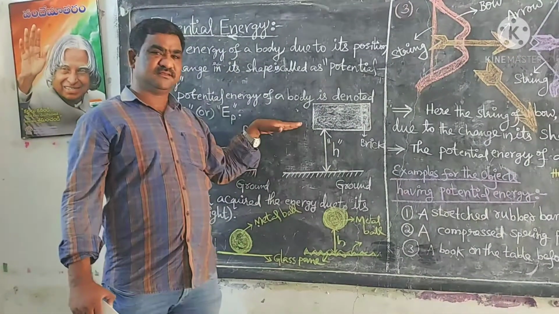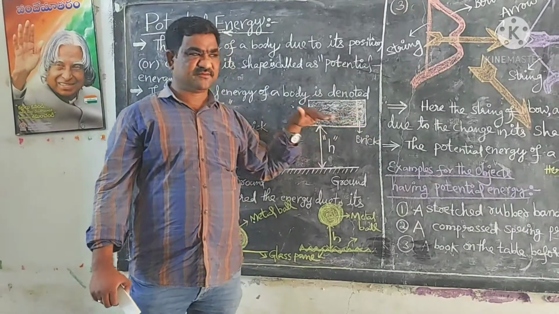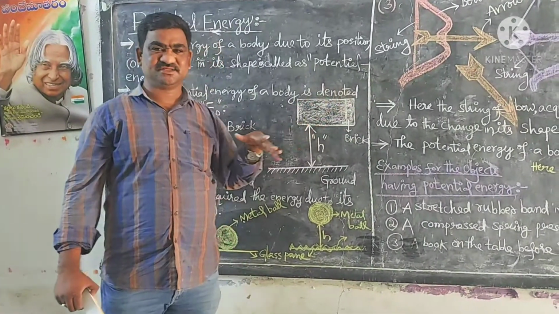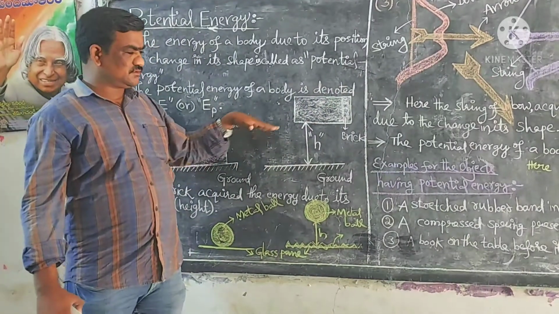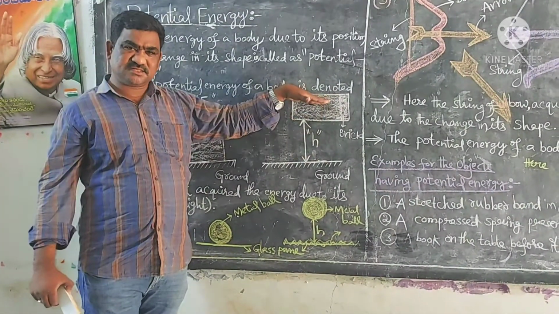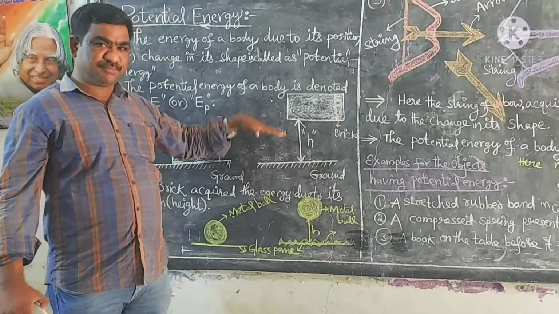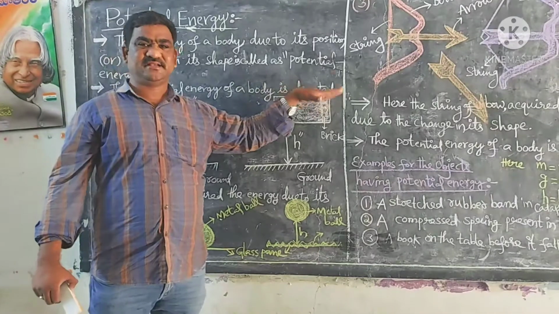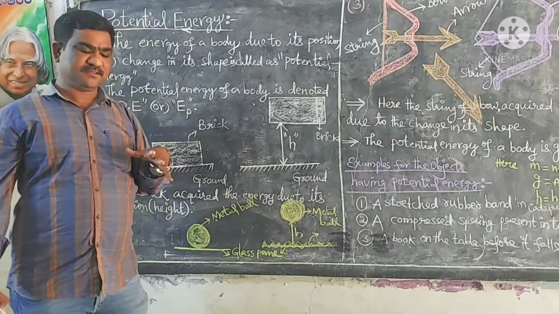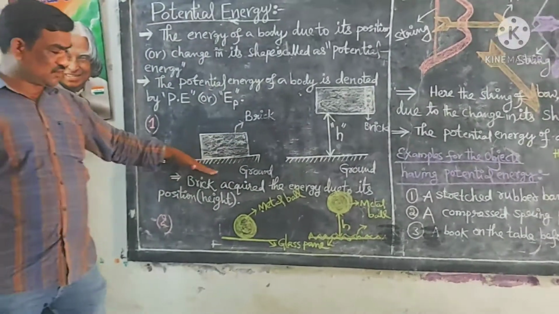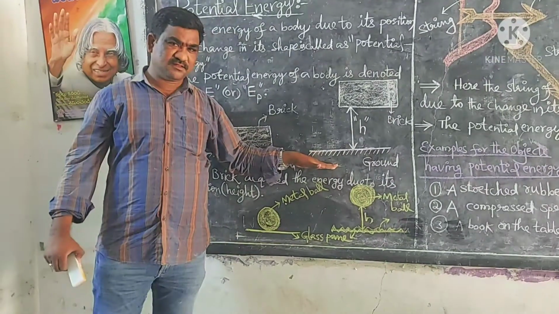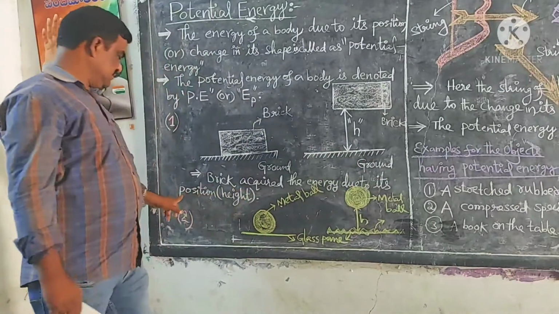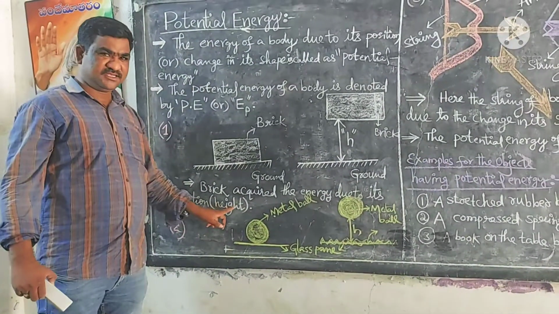That work is stored up in the brick in the form of potential energy. So the energy possessed by the brick is due to its height or position. Here the brick acquired the energy, called potential energy, due to its position or its height.